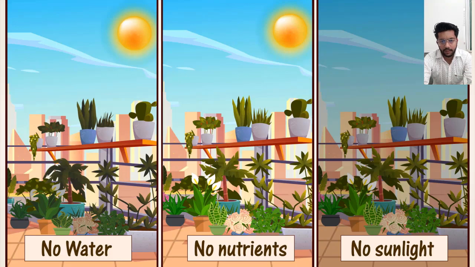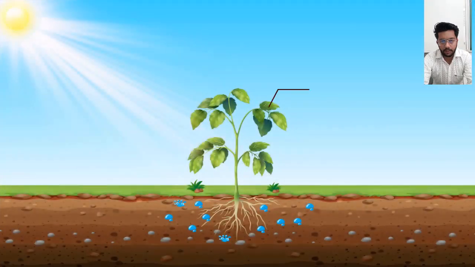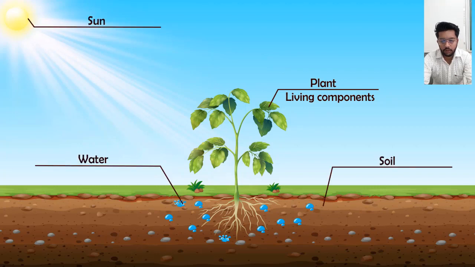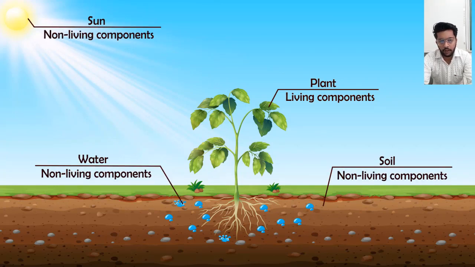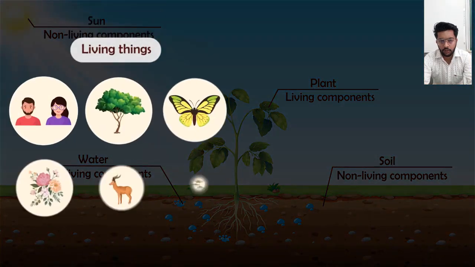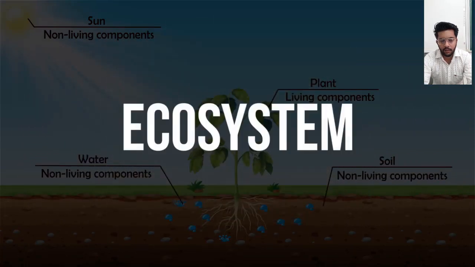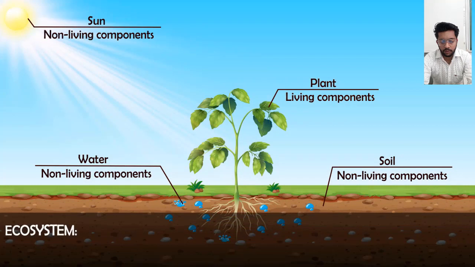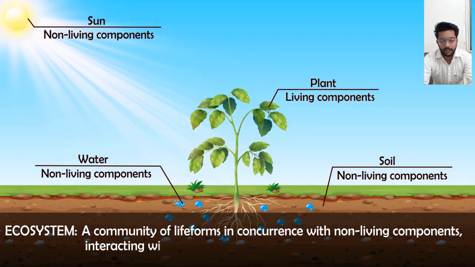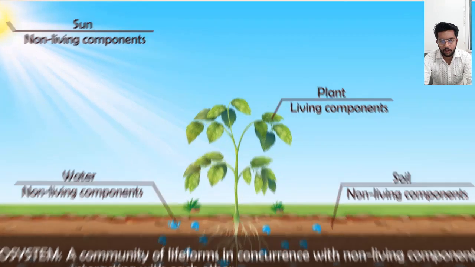Okay, so let us take an example. This is a plant. This is a living thing. This is surviving because of the sun, water and soil. These all are non-living components. Sun, water and soil are non-living components and the plant is a living component. So in our environment there are so many living things and so many non-living things. When they interact with each other, this is called an ecosystem. So ecosystem, a community of life forms in concurrence with non-living components interacting with each other, is called ecosystem.